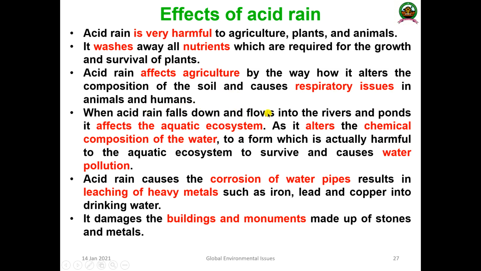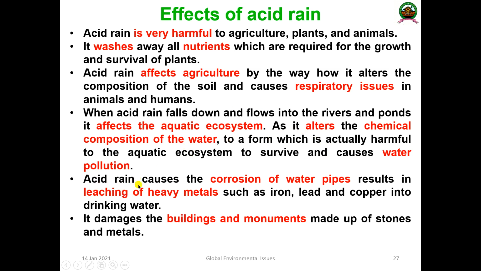Similarly, the acid rain falls and flows down into the rivers and ponds, and affects the aquatic ecosystem, as it alters the chemical composition of the water by changing the pH. That contributes a lot of harm to the environment through water pollution, and the aquatic animals cannot survive. The primary productivity of the aquatic ecosystem is lost, and the food chain and food web will be deteriorated.